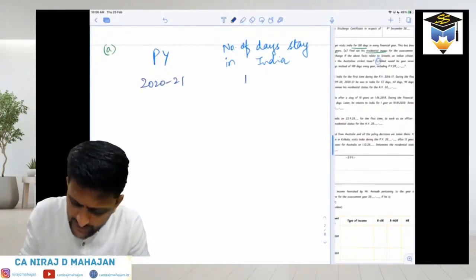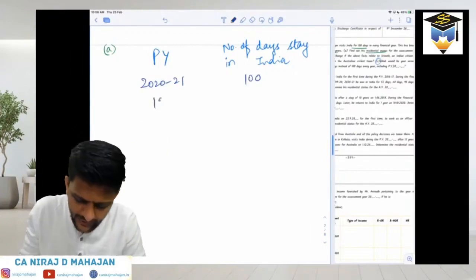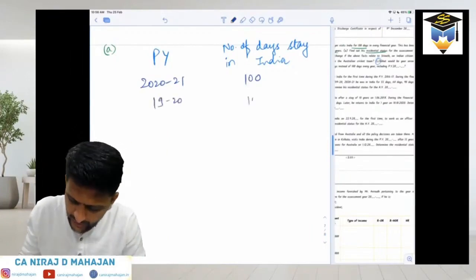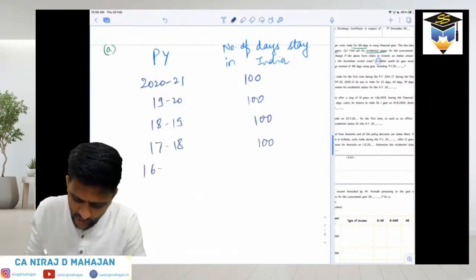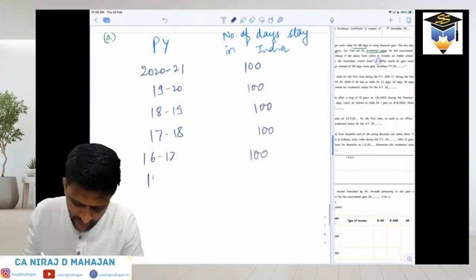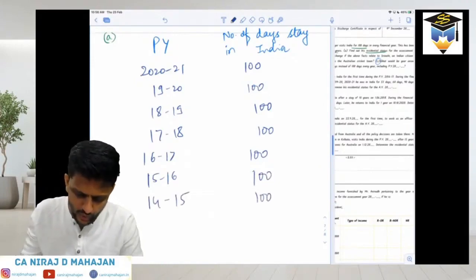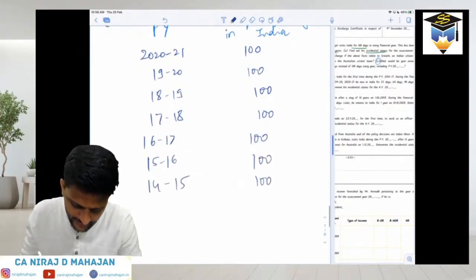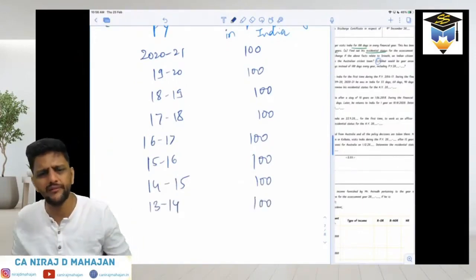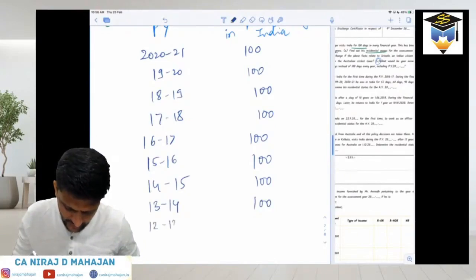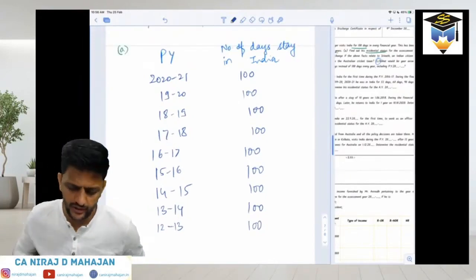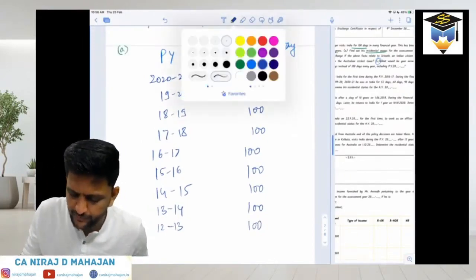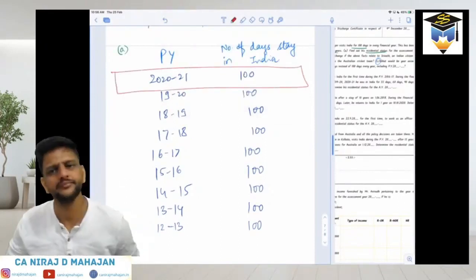PY 2021. How many days was he there in India? 100. 1920, I'm writing a short 100. 18, 19, how many? 100. Write down quickly. 17, 18, how many? 100 days he is in India. 16, 17, 100 days. 15, 16, 100 days in India, and so on. 13, 14, how much? 100. That we will see later on. 12, 13, that is okay till here. We don't require much. Need to write down till here. Clear? But please do not forget our current PY is 2021.